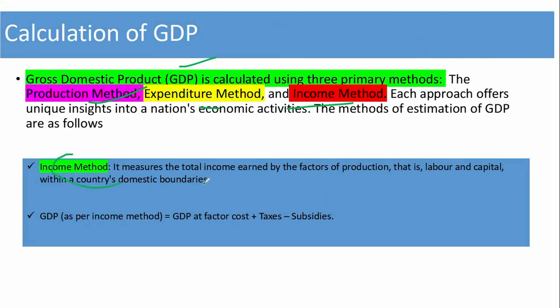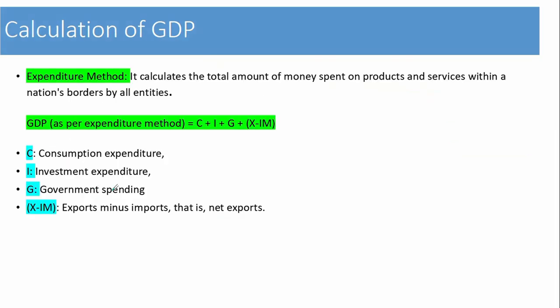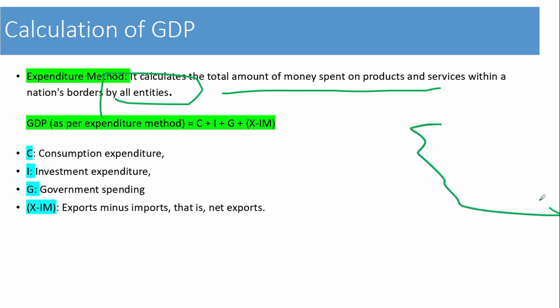In the income method, this measures total income earned by the factors of production, that is labor and capital, within the country's domestic boundary. GDP is GDP at factor cost plus tax minus subsidies. You can calculate it as the income method. Now the expenditure method calculates total amount of money spent on products and services within the nation's boundaries by all entities. In India, C means consumption expenditure, I means investment expenditure, G means government spending, X minus M means export minus import, that is net export. You can calculate GDP this way.